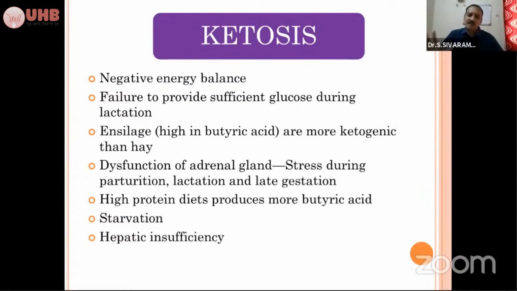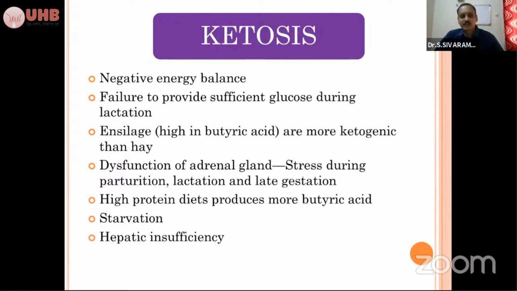When there is an increase in milk yield and you are giving reduced input, naturally there will be a negative energy balance. The animal will draw energy from other sources like fat, which will be mobilized and will form ketone bodies.